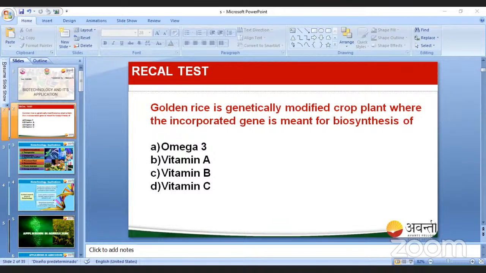Okay, the application in agriculture. So I have a question for you, students. Who is the father of the green revolution? Can anyone tell me who is the father of the green revolution? I need an answer from you. Who is the father of the Green Revolution?